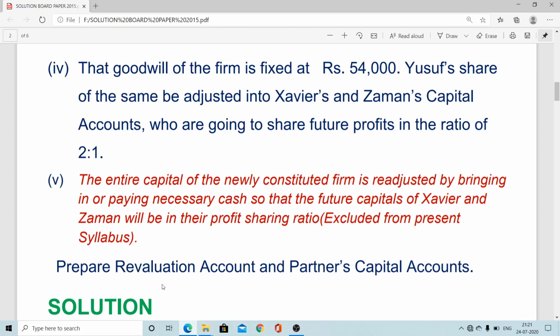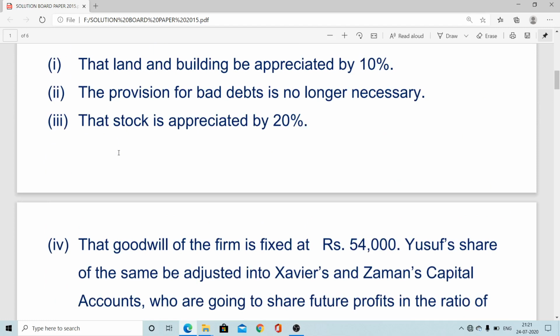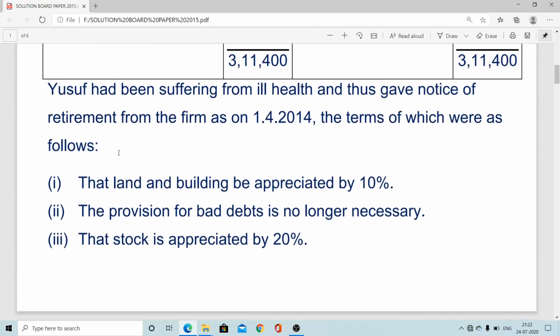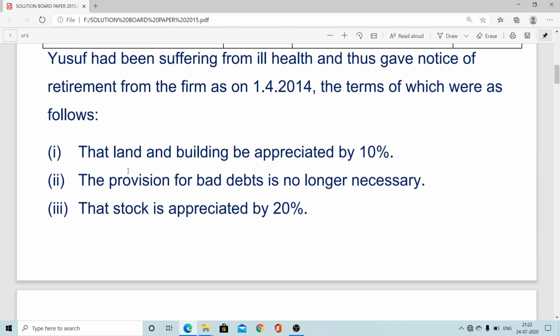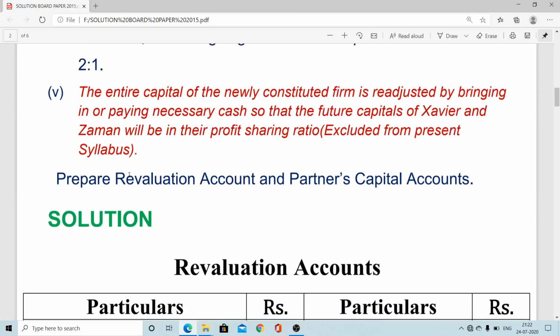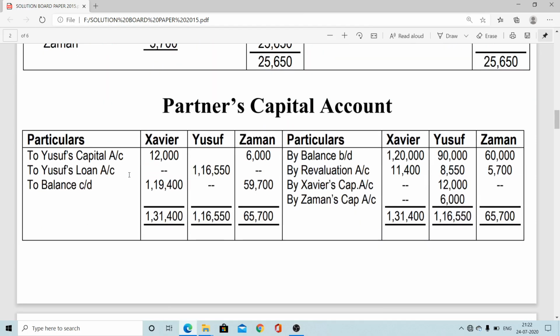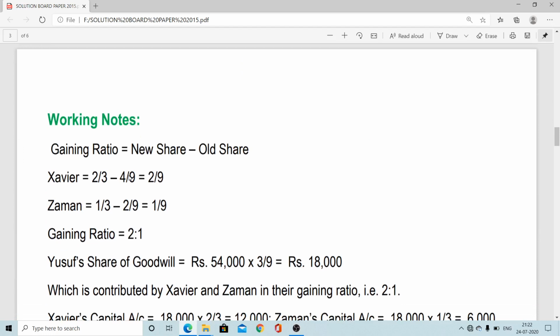So only two things are required here, and therefore the solution will be a little bit shorter compared to other years' problems. Only revaluation and partners' capital. But the working you have to do here is this part, and this type of working you have already done. So we can go directly to the working part, how the gaining ratio is calculated. Y is the retiring partner. So first you see the working part. This is the working part, very important, the working notes here.